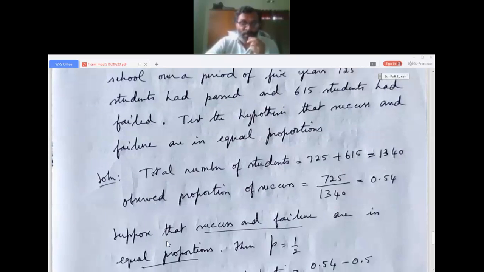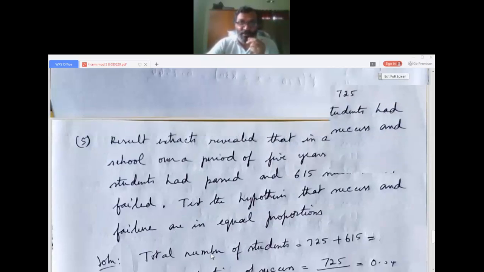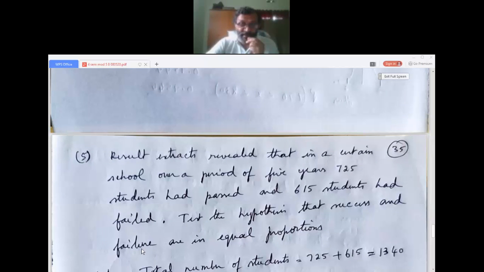Observed proportion of success. Pass means success because it's a test of significance of proportions. Observed proportion of success is 725 by total 1340, that is 0.554. Suppose that success and failure are in equal proportion. We assume the hypothesis given here: test the hypothesis that success and failure are in equal proportions.